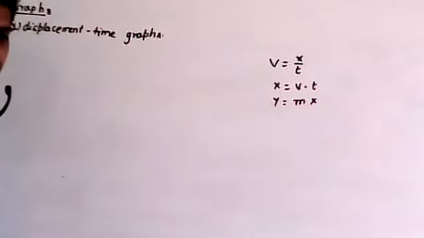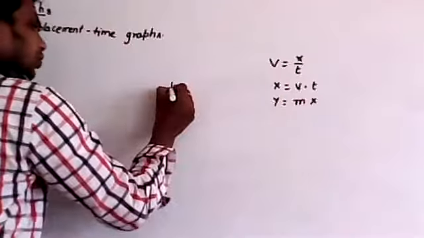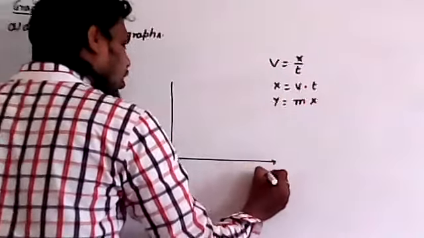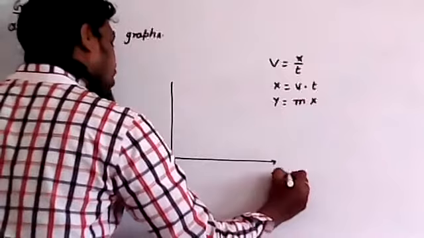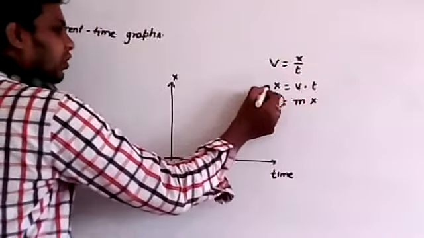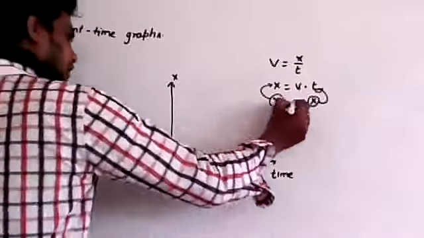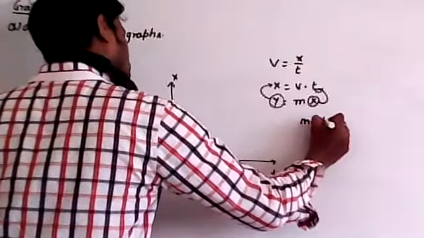Straight line passing through origin. For this equation, if you draw the graph, on x-axis you take time, on y-axis you take displacement. Then m is called the slope.